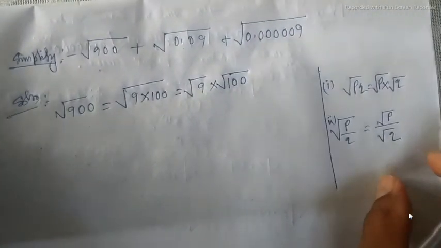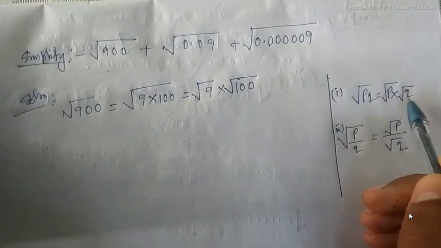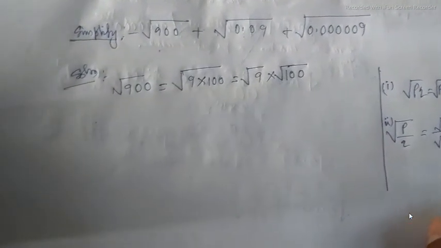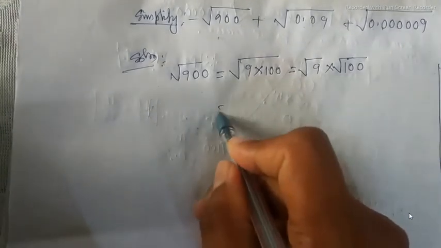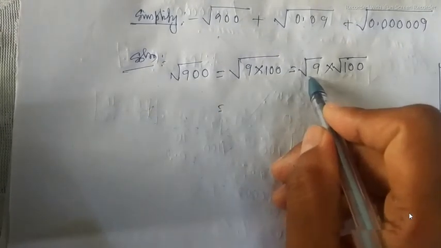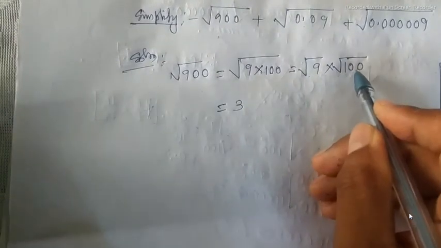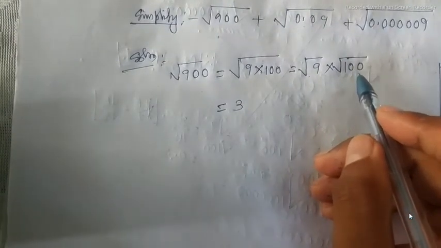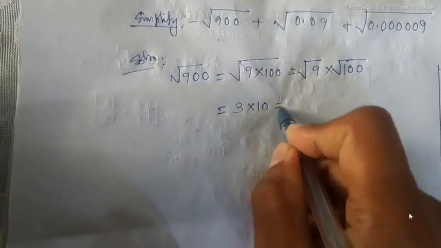So we are using this formula, root PQ equals root P into root Q. What is the value of root 9? It is 3, and here the number of zeros is even, so it is a perfect square of 10, so it will be 30.